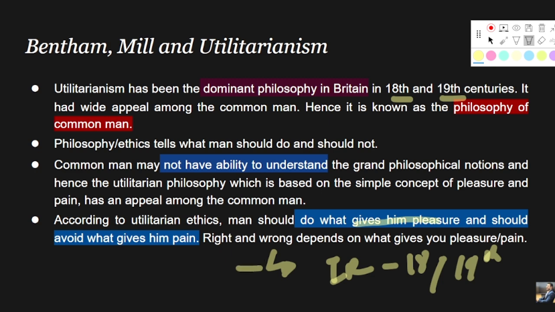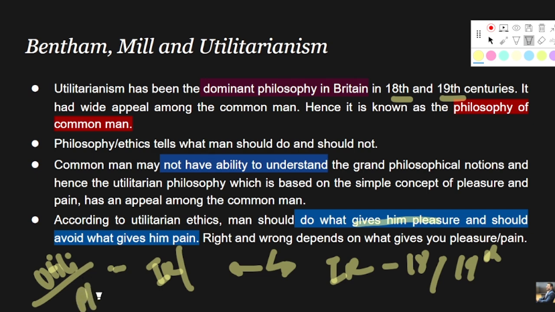And as you see, the notion of imperialism or colonialism, right, all these are the outcome of the utilitarian ideology which was prevalent in Britain, right? People started chasing resources. Why? Because it gives them pleasure, right? And hence later on we will realize that Bentham's concept of utilitarianism is merely an economic concept based on maximization of profit, right?